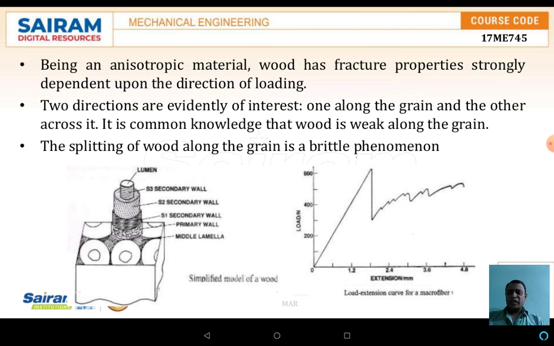Being an anisotropic material, wood has fracture properties that depend strongly upon the direction of the loading. The two directions are evidently of interest: one is along the grain and another is across the grain. It is common knowledge that wood is weak along the grain. Splitting the wood along the grain is a brittle phenomenon. The schematic diagram shows the cross section of the wood where the lignin and also the cellulose have been arranged.